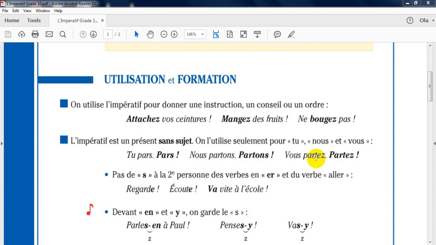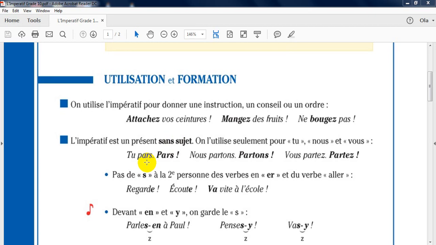Vous partez devient partez. Again. In this form, I'm not going to use a subject. I'm not going to mention the subject, just the verb and this mark.